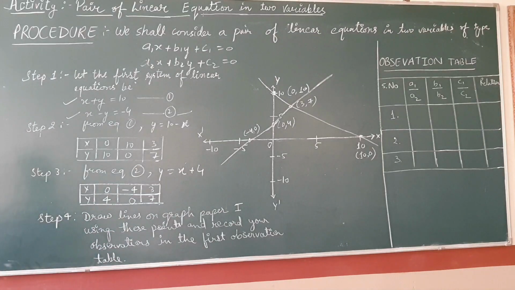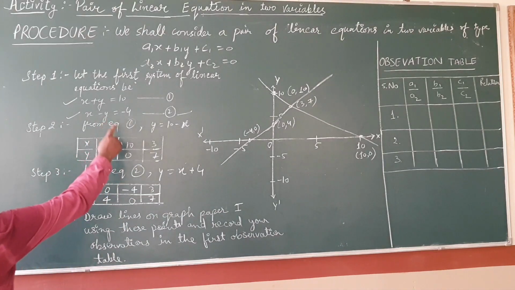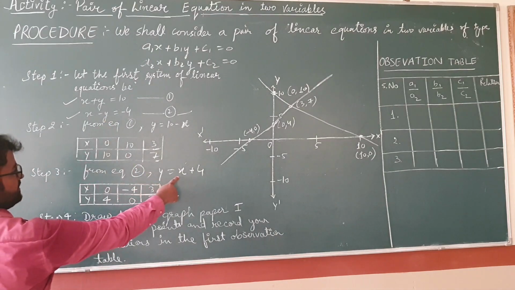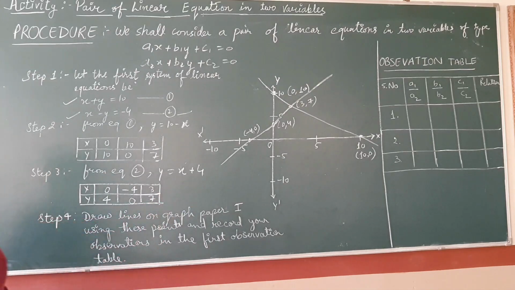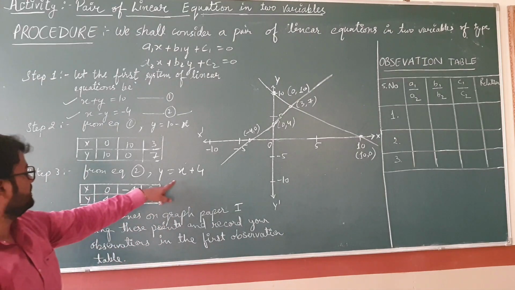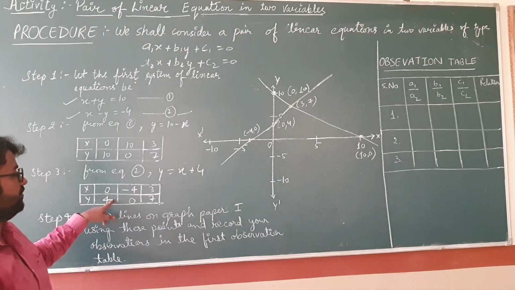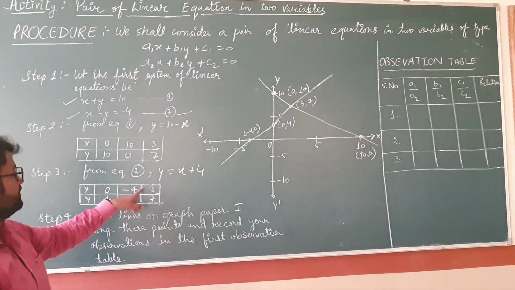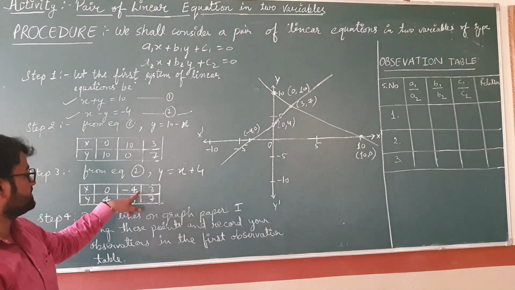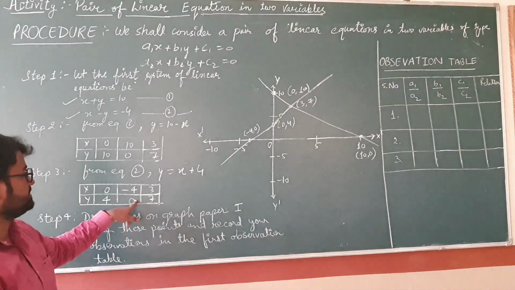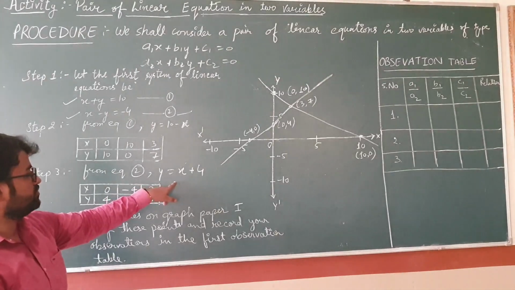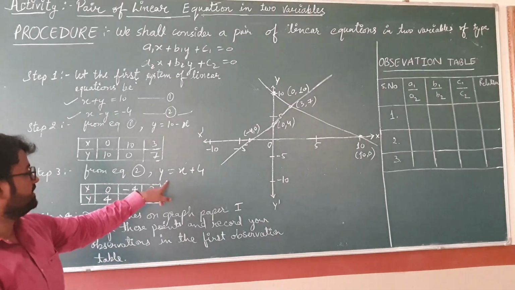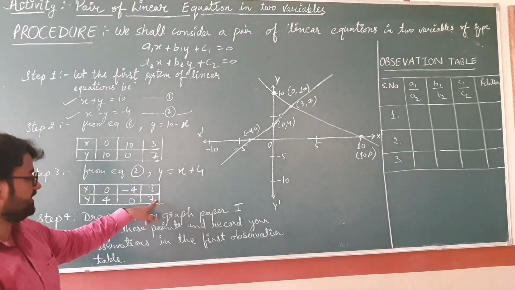Okay, now similarly you will do it for equation number 2. Make this table clear and write the equation like this: y is equal to x plus 4. Put the value of x, that is 0, then you will get the value of y, that is 4. Y is equal to 0 plus 4, that will be y equals 4. When you put x equals minus 4, then you will get the value of y, that is 0. So how? Y is equal to minus 4 plus 4, that will be equal to 0. Put the value of x, that is 3, then you will get the value of y, that is 7.